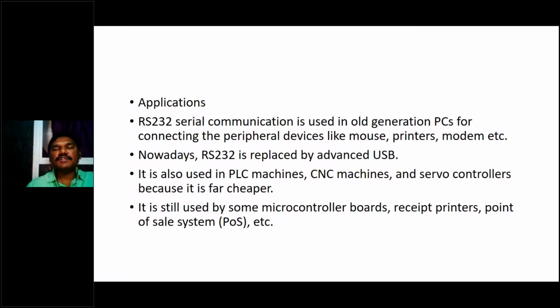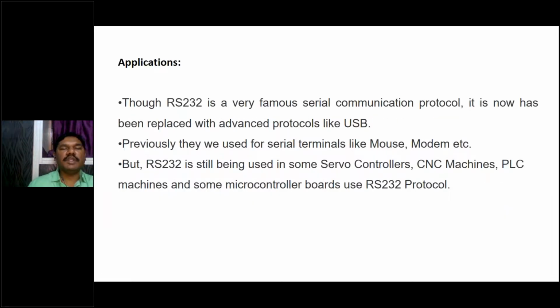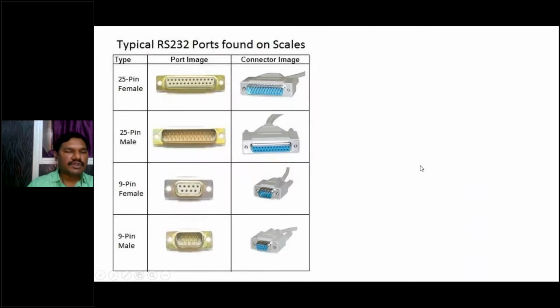But what's the drawback of USB and why is RS-232 still being used? Because USB size is very small and the bus size is also very small. USB buses of more than 1 inch are available, or 1 foot to 1 meter USB buses are available, whereas RS-232 can cover up to 50 feet without any noise introduction. That's why we are using this. So here we have so many applications of RS-232: cable, mouse, modems, servo controllers, and so on. And these are all different RS-232 cables which we are using in the industry.